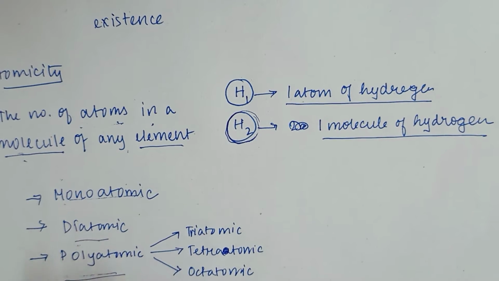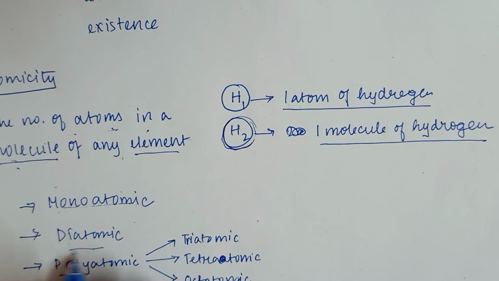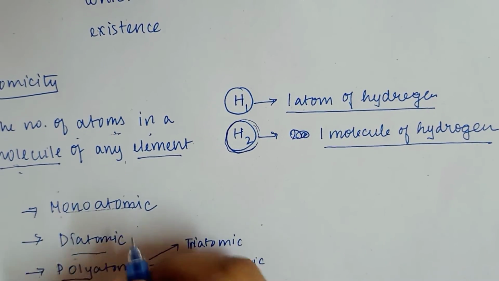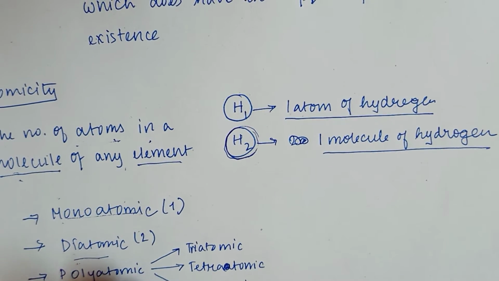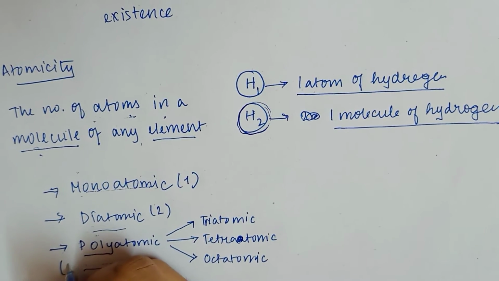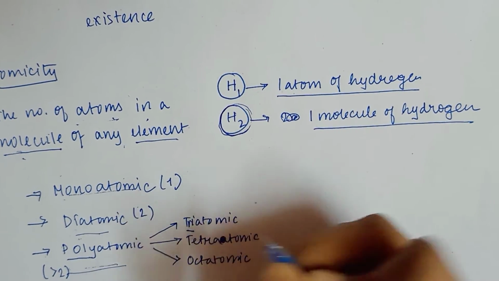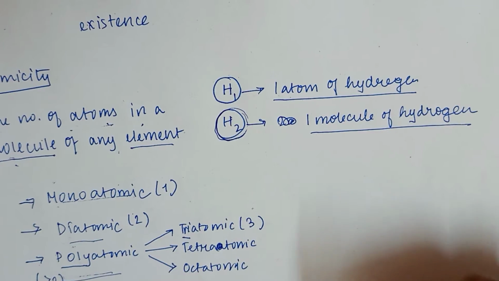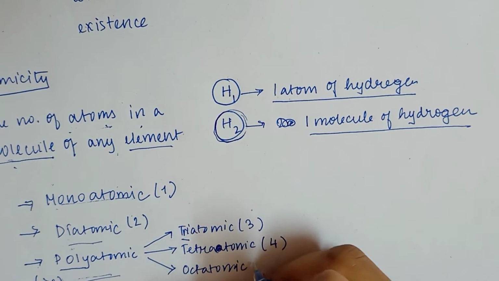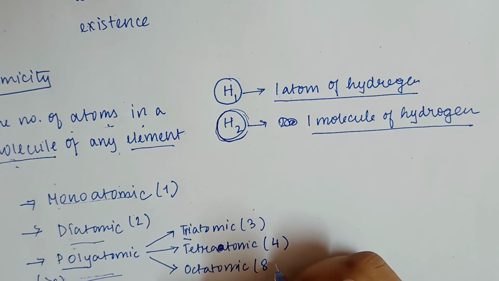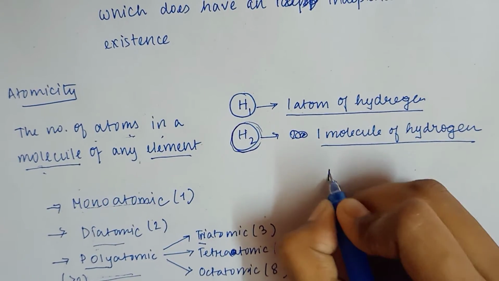What does the word polyatomic mean? Poly means more than two atoms. Di means made up of two atoms. Mono means made up of one atom. Poly means made up of more than two atoms. Triatomic, you can see here tri, means made up of three atoms. Tetraatomic means made up of 4 atoms. Octatomic means made up of 8 atoms. Okay, now let me give you some examples of all of this.